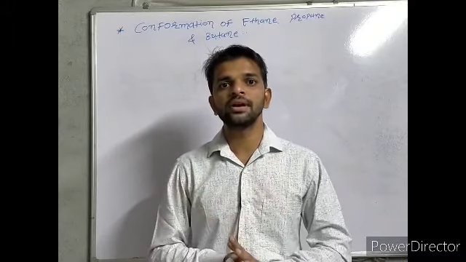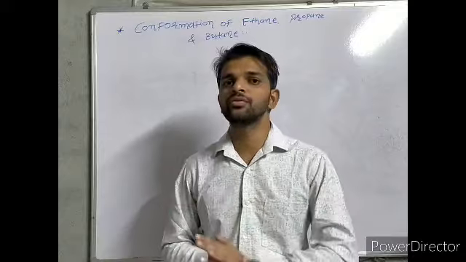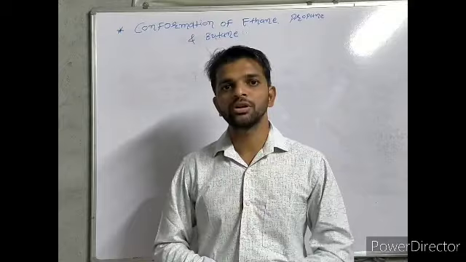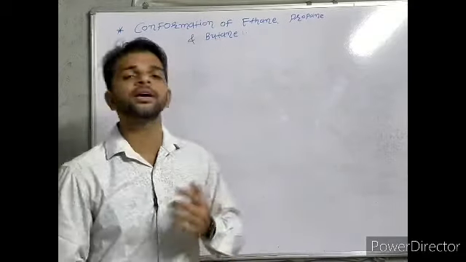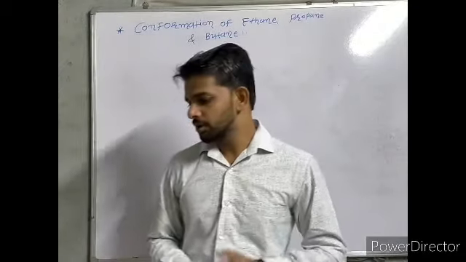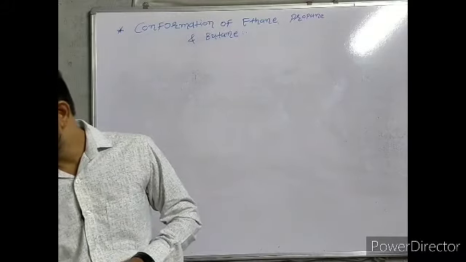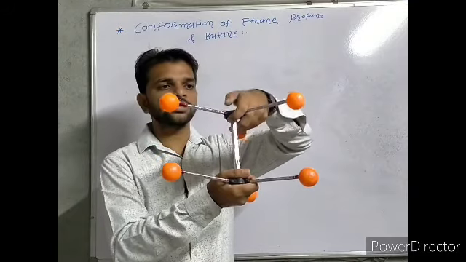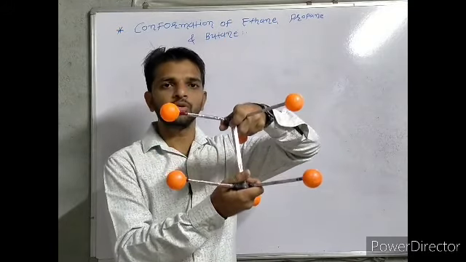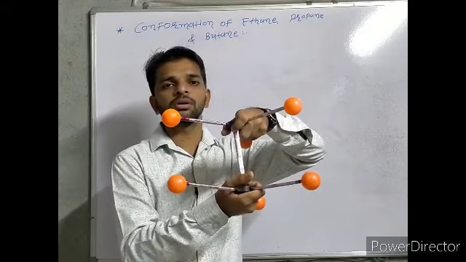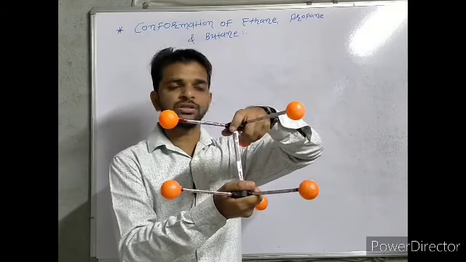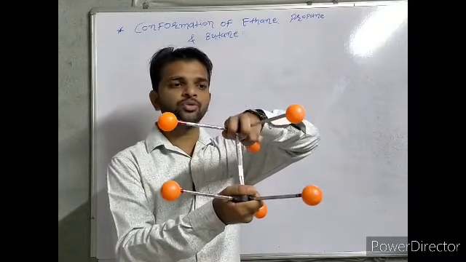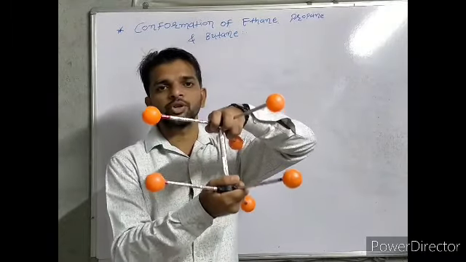So we know very well the exact meaning of conformation: free rotation around a carbon single bond carbon. We are going to discuss the conformation of ethane, propane and normal butane. First of all, this is the simple Fischer structure of ethane. This is carbon number 1, this is carbon number 2. Consider all orange balls as hydrogen. In this Fischer structure, the top and bottom valencies are away from you and the other four valencies face towards you.